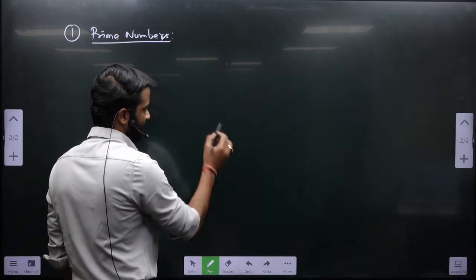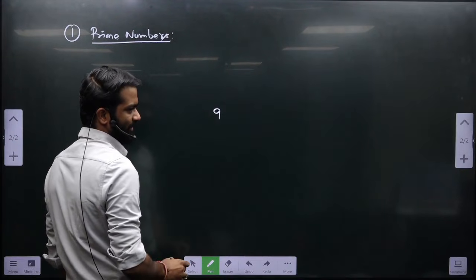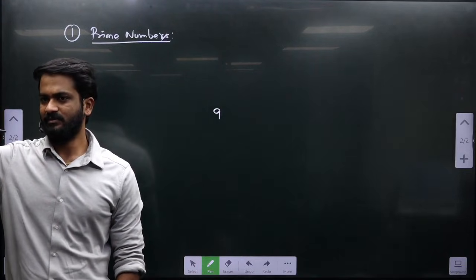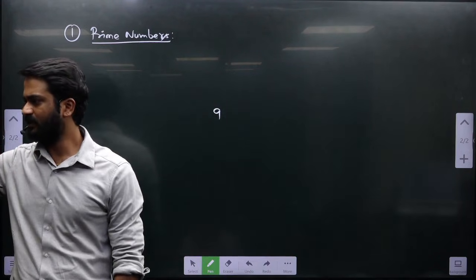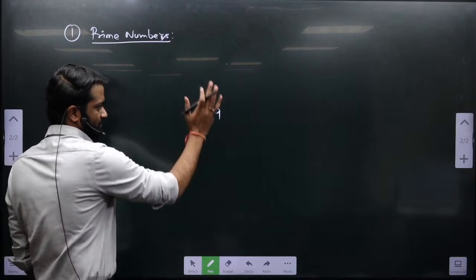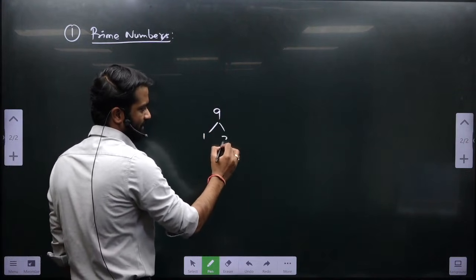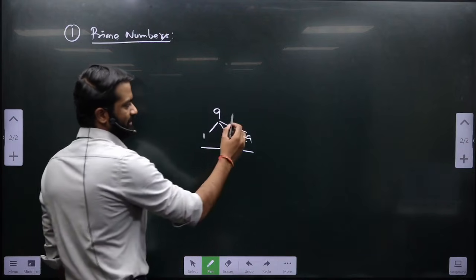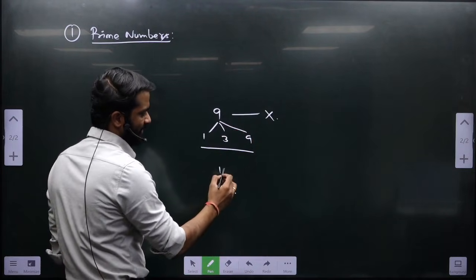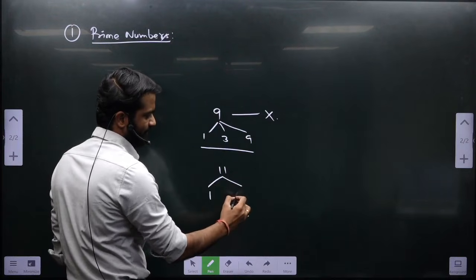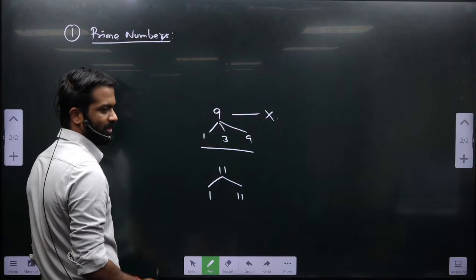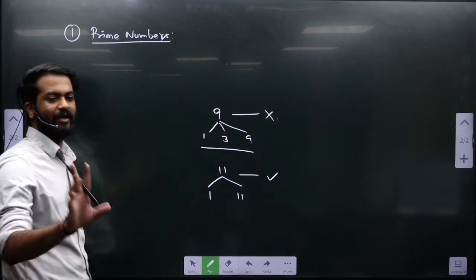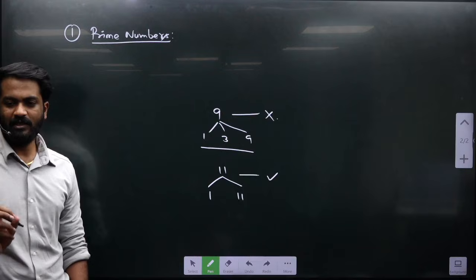For example, let's say I talk about 9. What are the factors of 9? Is anyone in the very first class? No one, okay. So the factors of 9 will be 1, 3, 9. How many factors are there? 3. So since there are 3 factors, this is not a prime number. Let me check 11. What are the factors of 11? 1 and 11. How many factors are there? 2. So this is a prime number. Whenever there are exactly 2 factors, it is a prime number.